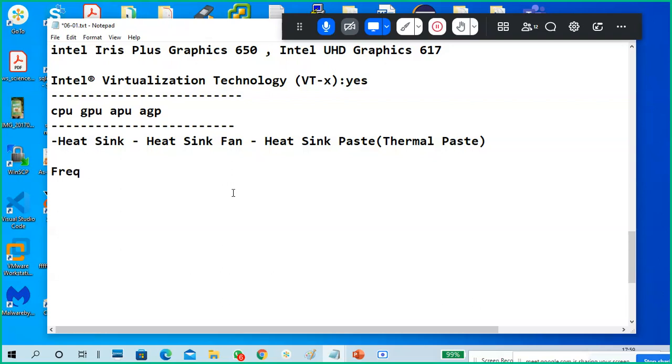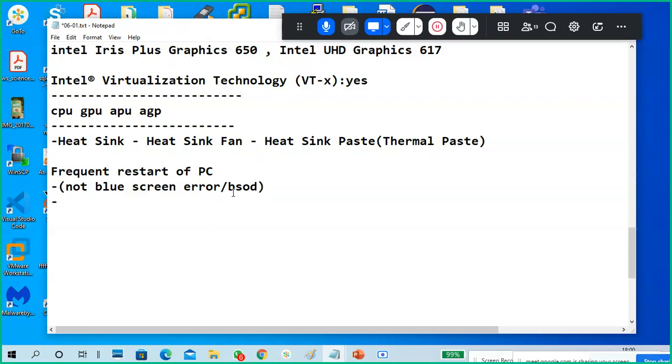Frequent restarts of a PC or laptop. There are possible causes. Frequent restart means you start the computer, it starts, and then it restarts again. First, important: it is not a blue screen error, not a BSOD.